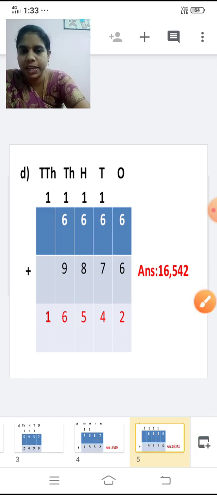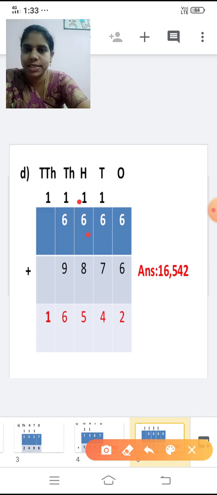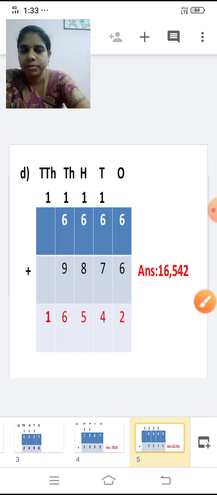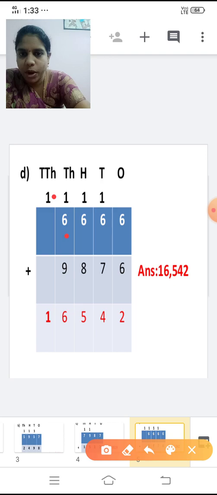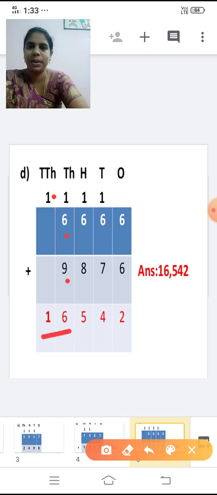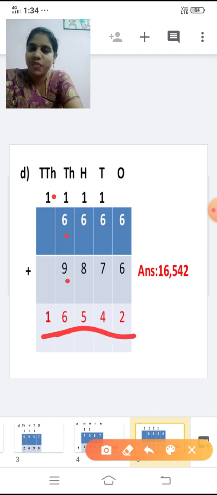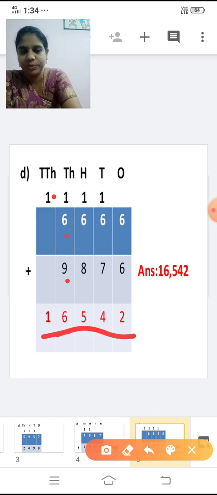Now add the hundreds place. 1 plus 6, 7. 7 plus 8, 15. So 5 I am writing it here. 1 is carried over to the 10,000 place. Next add the 10,000 place. 1 plus 6 is 7. 7 plus 9 is 16. So the answer is 16,542. What is the answer? 16,542.